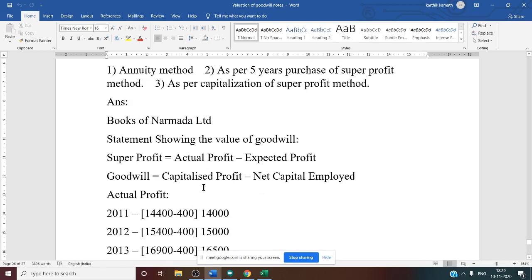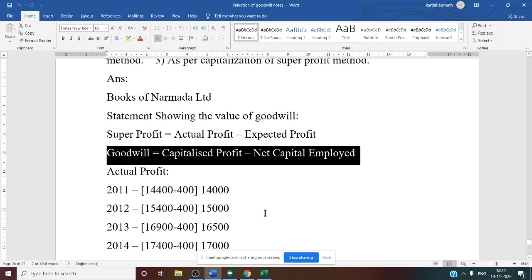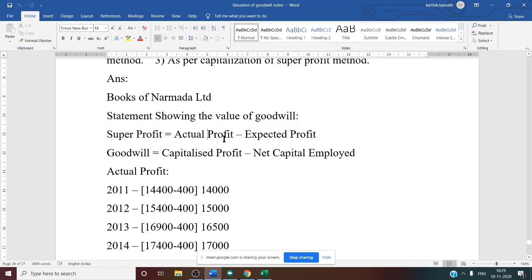So now, goodwill is equal to capitalized profit minus net capital employed. Okay, this one we'll see first. First we have to calculate actual profit. See, first we need to calculate super profit. That is why under super profit, the first part is actual profit. Actual profit is nothing but average profit.